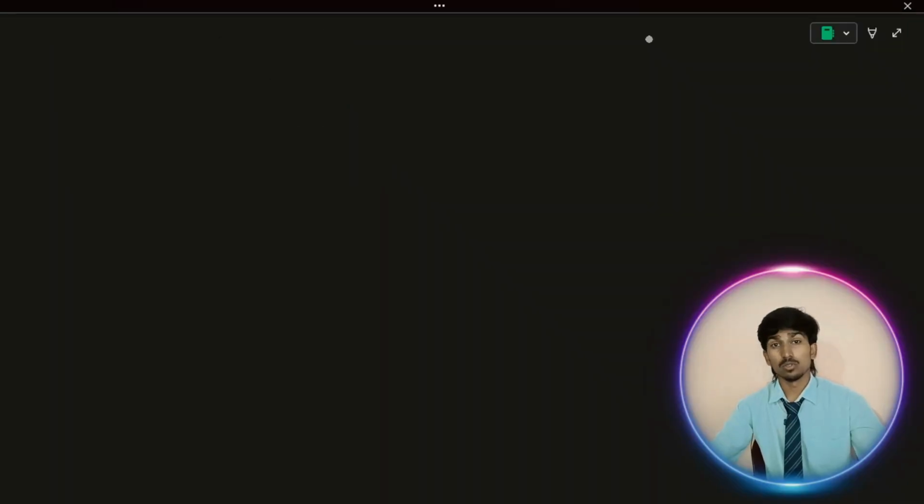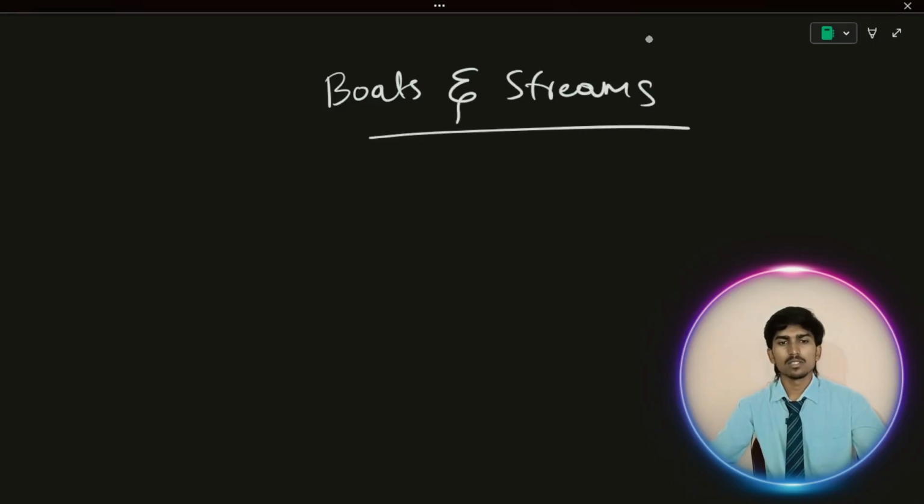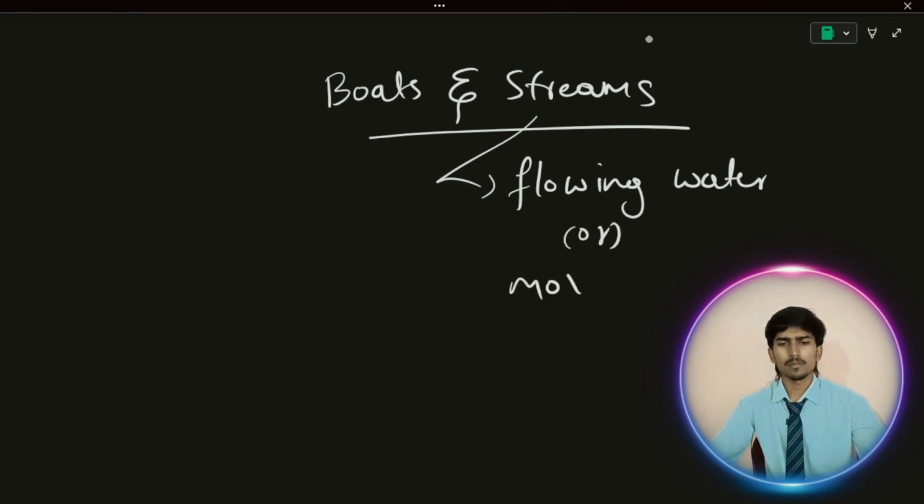Hello everybody. So finally we are here to learn one of the final concepts under time, speed, distance, that is boats and streams. You know what is the meaning of boat, and few people may not have an idea about streams. Streams means nothing but flowing water, in a river or maybe a canal, or movement of water.